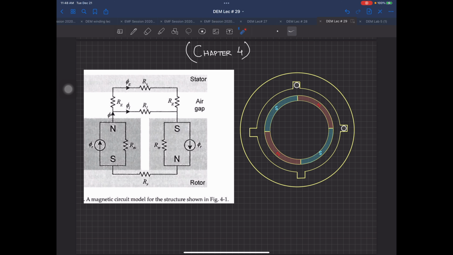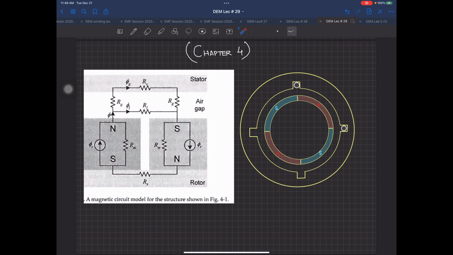What I mean is, from the north pole the flux lines leave, pass through the air gap, and then go back into the south pole. So I am drawing the magnetic equivalent circuit of this portion.